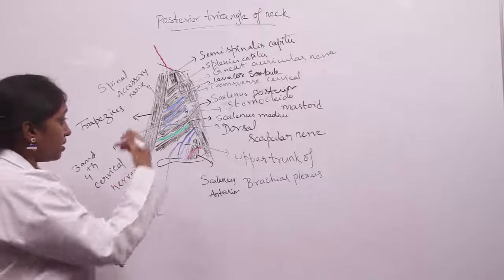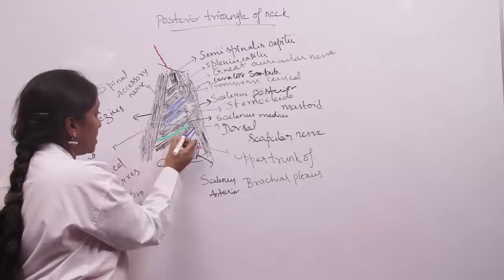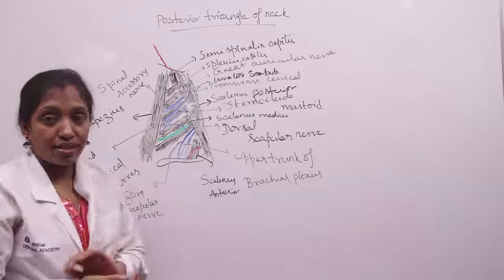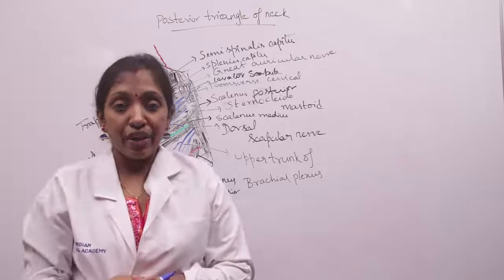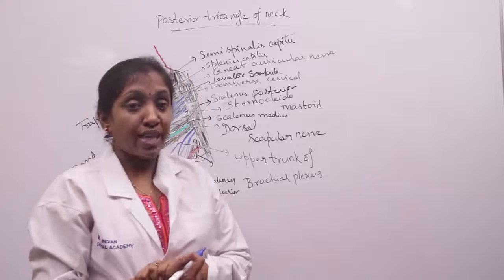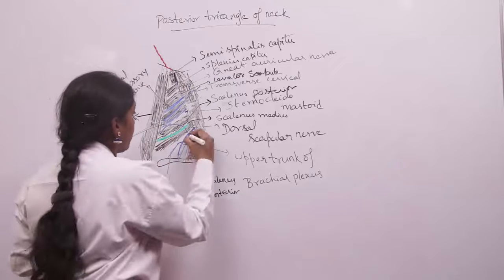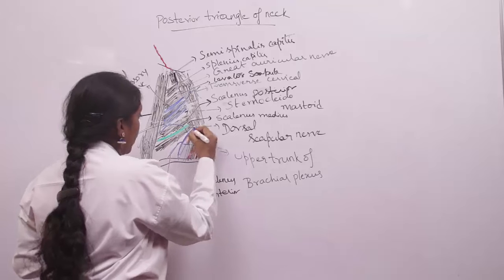And coming to the other contents, the dorsal scapular nerve. The dorsal scapular nerve arises from the C5 root of the brachial plexus. So this is the C5 root of the brachial plexus.